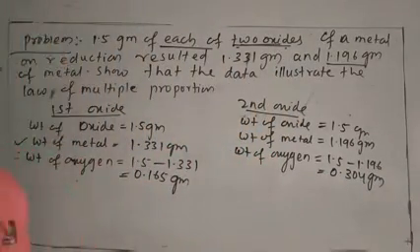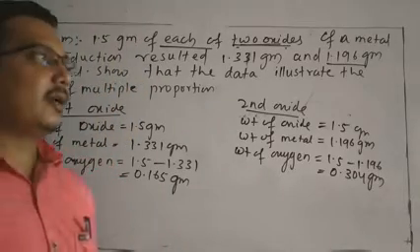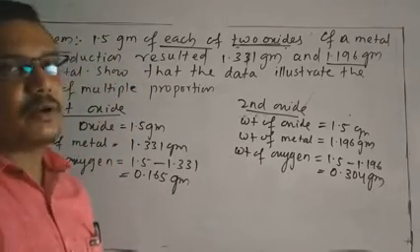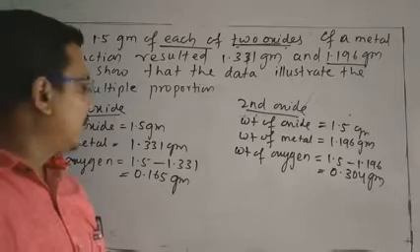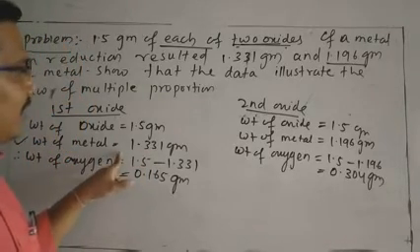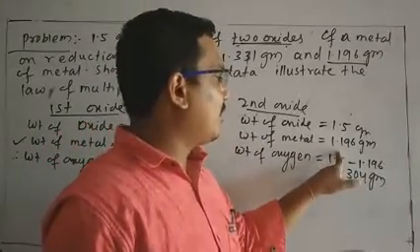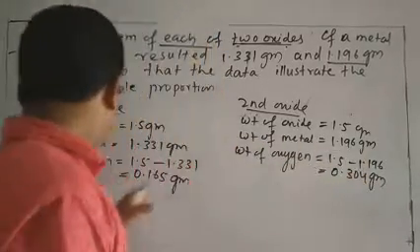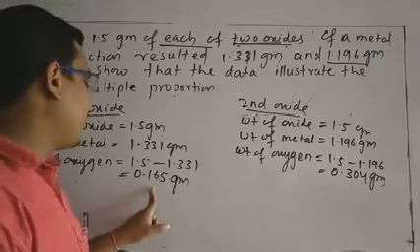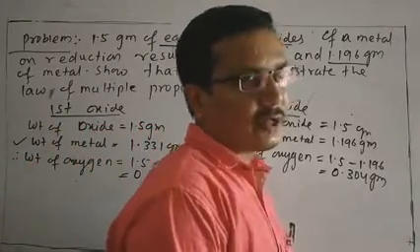For verifying this law, one of the two elements must have a fixed mass. But here the weight of metal is 1.31 gram and 1.196 gram, and the weight of oxygen is 0.165 gram and 0.304 gram.